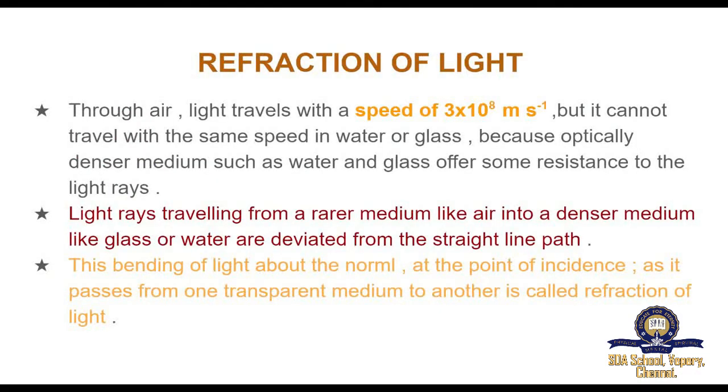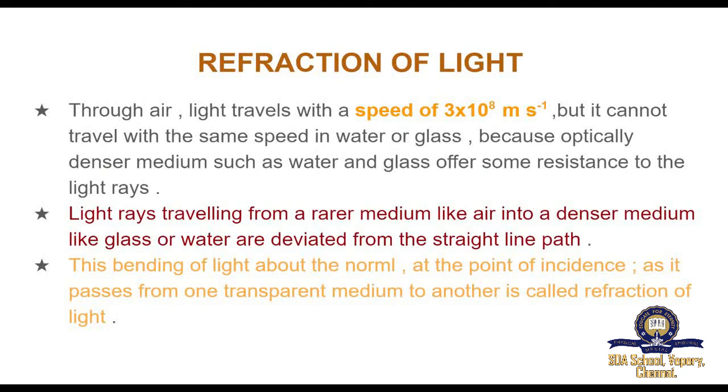Refraction of light. We know that when a light ray falls on a polished surface placed in air, it is reflected into the air itself. When it falls on a transparent material, it is not reflected completely, but a part of it is reflected, part of it is absorbed, and most of the light passes through it.